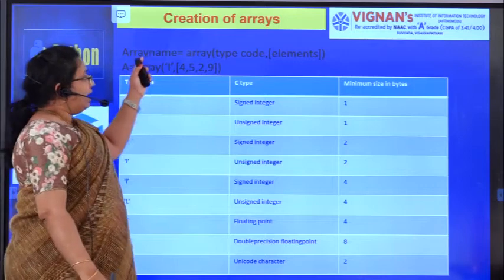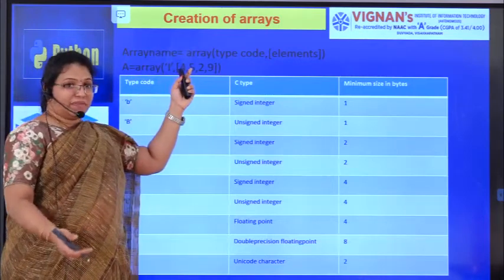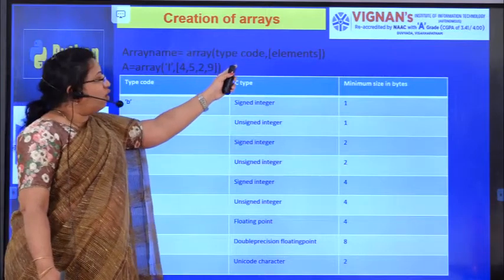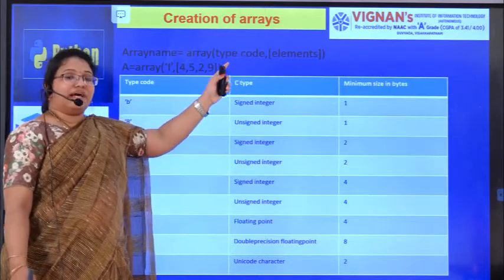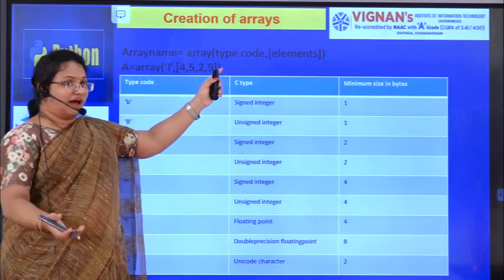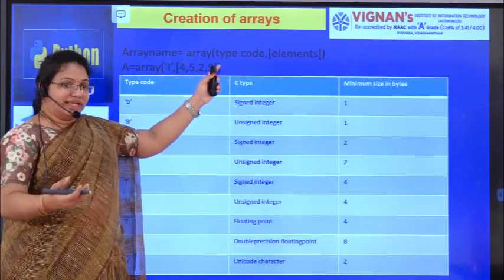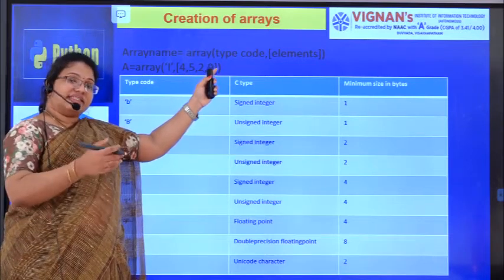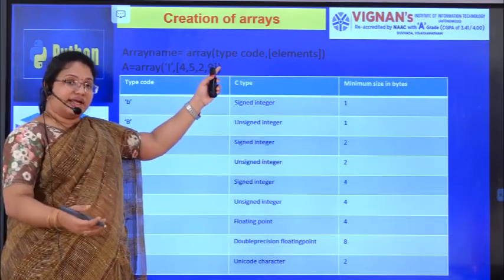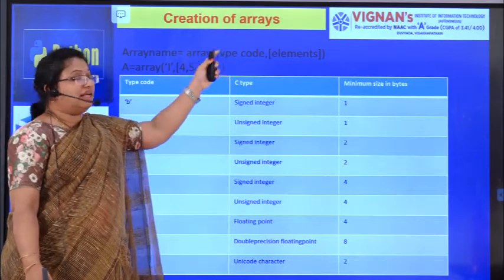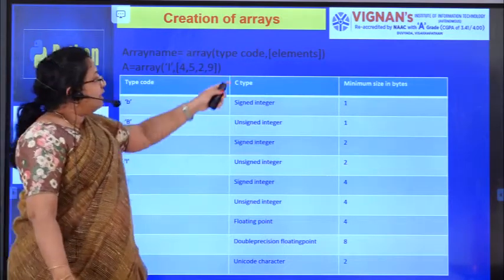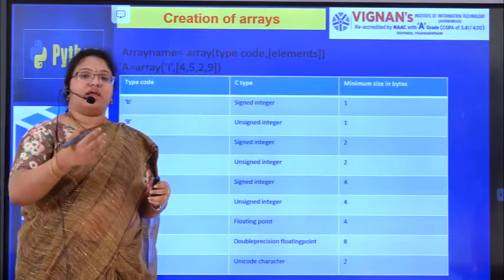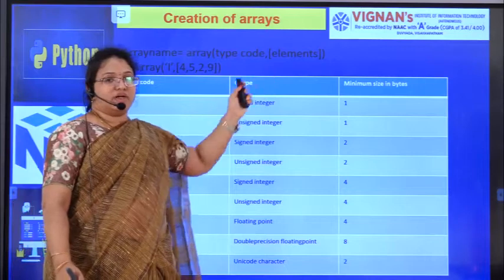See, array name, so the name of the array I am writing is equal to, I am calling the array function followed by the type code. Here type code is nothing but what type of value you are using, whether it is of integer type or float type, whether it is a double type, or whether it is a signed value or an unsigned value, that we have to represent here in type code. Then we are writing elements, whatever elements you want to keep in your array, I have to write over here.